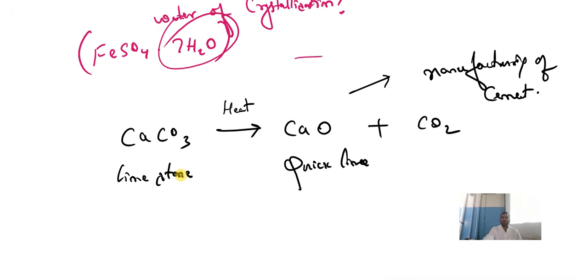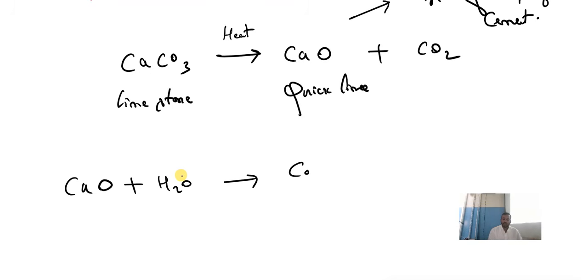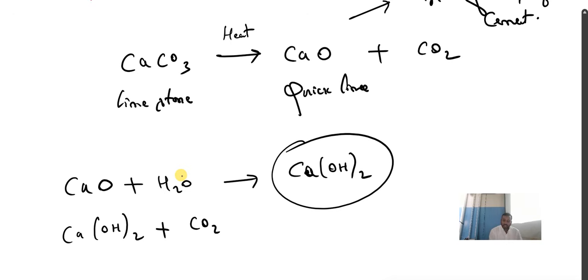Understood? One thing, have you seen something happening here? First, what we had? CaO, calcium oxide. Remember, when calcium oxide reacts with water, calcium hydroxide is formed. Clear? See, interesting. We got calcium hydroxide. Again, when this calcium hydroxide reacts with carbon dioxide, see the things.